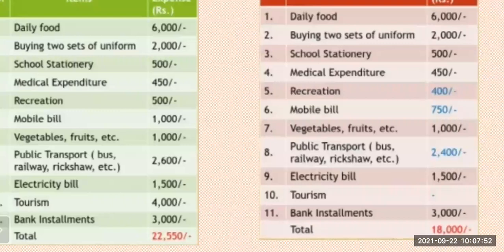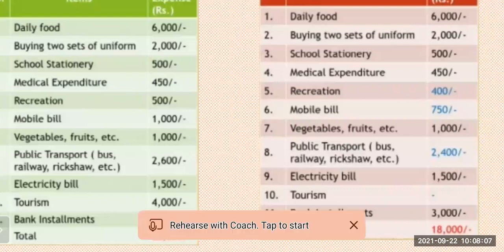Vegetables and fruits are a necessity for us. We can't reduce that. That is 1,000 rupees, the same as before. In public transport, you see, before it was 2,600, here it is 2,400 because I reduced my rickshaw and other private transport. If I depend fully on public transport, I can save my money.